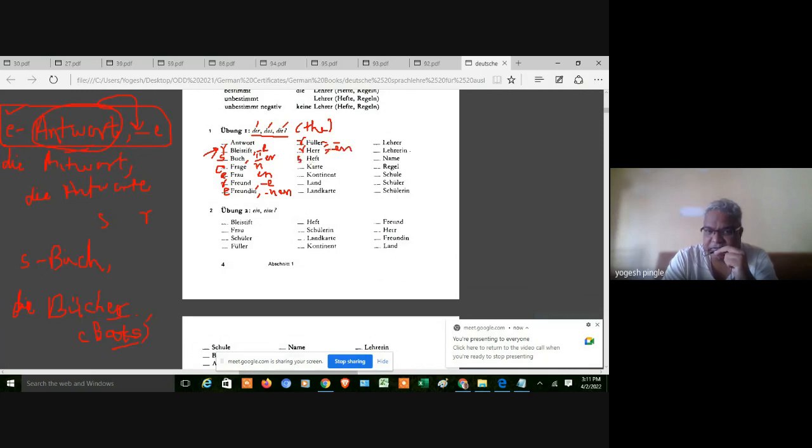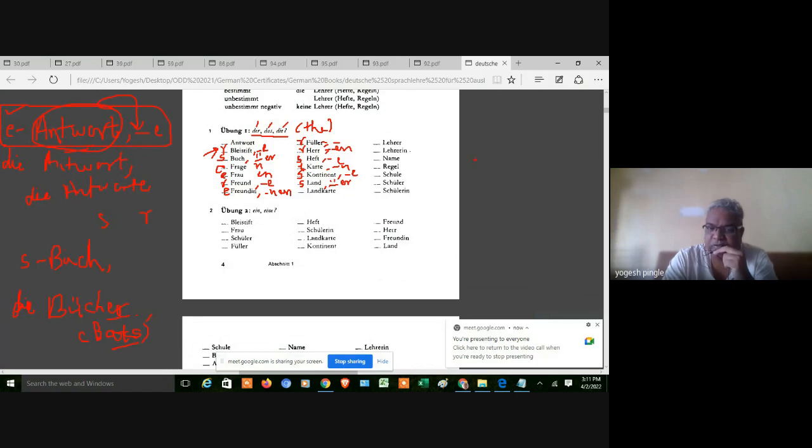Das Heft, die Hefte. So only e. Die Karte, die Karten. N. Der Kontinent, die Kontinente. So e. Das Land and die Länder. So here I will say umlaut.